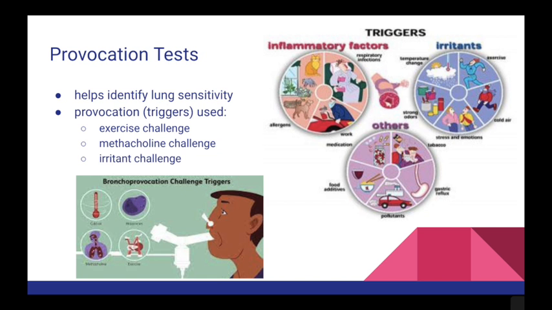Provocation tests can also take place to diagnose asthma. A provocation test is a lung test that can help identify how sensitive one's lungs are. Some provocation or trigger tests can be used, such as the irritant challenge, exercise challenge, or methacholine challenge. These tests can help confirm whether or not the patient has asthma or rule it out if other lung tests didn't help or give a clear diagnosis.